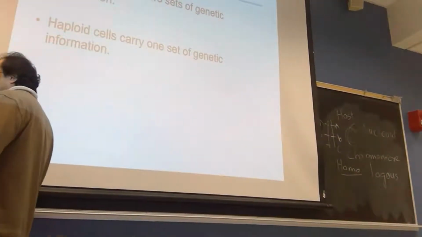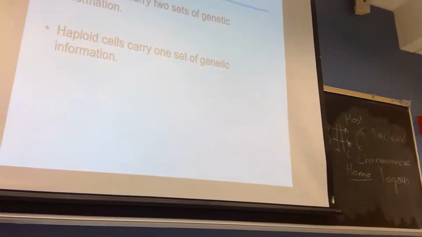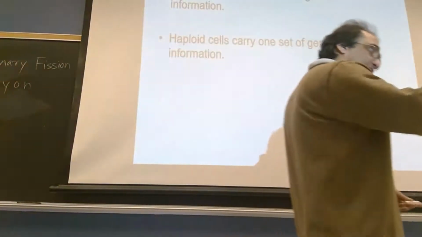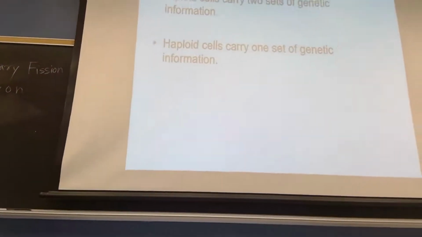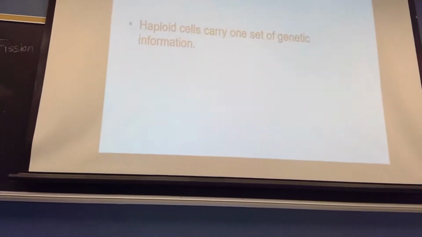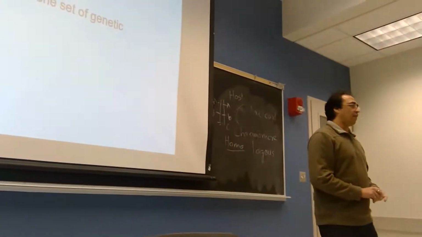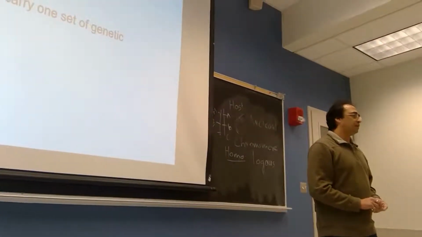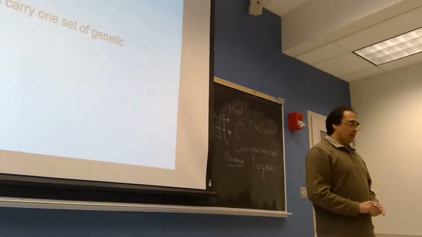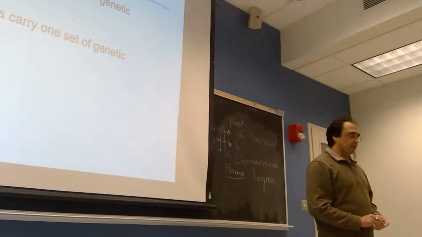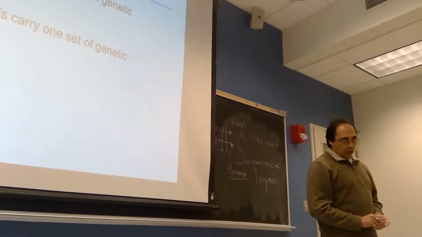It is saying that one set of genetic information. What do you mean? That is a single chromosome or single DNA or some other things? What does it mean by one set of information? Suppose we are human, we have 23 pairs of chromosomes or 46 chromosomes. We are diploid.